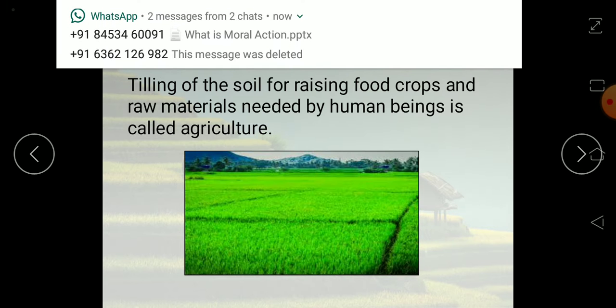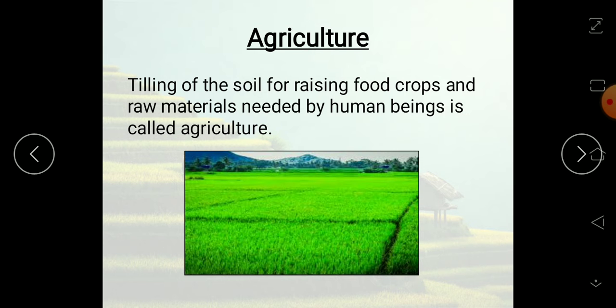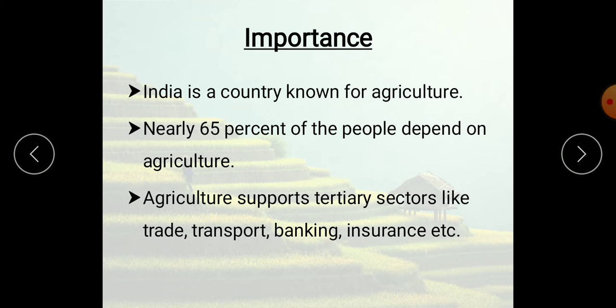Agriculture, I told you all that already. The tilling of the soil for raising food crops and raw materials needed by human beings is called agriculture. But agriculture today is a scientific method. If they adopt it, we can grow the crops. Now India is a country known for agriculture.